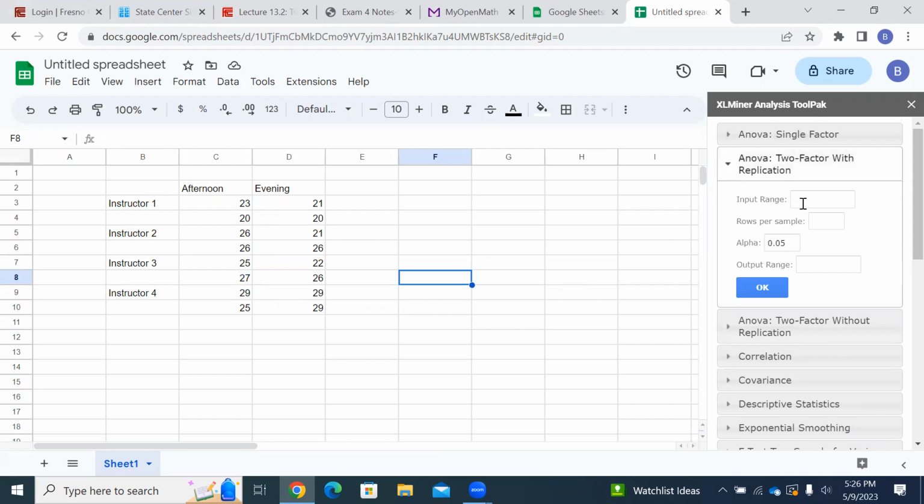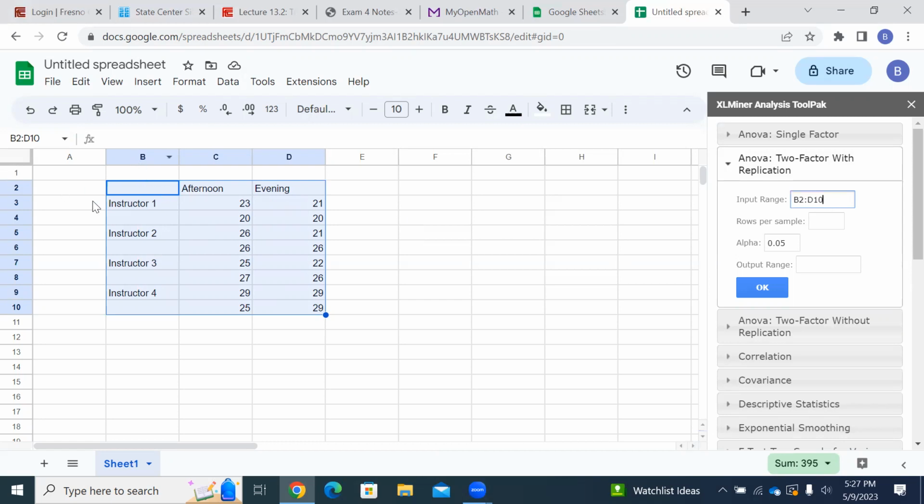Click on that. Now input range. So you have to highlight. Notice where I'm going to highlight. I'm going to put my cursor down right there and drag it to the bottom. So that brings in all the data. So just click on the upper left corner, the blank, and hold it down to here. And release it, and come over here and click, and it just puts it in. See how it's going from B2 all the way down to D10.